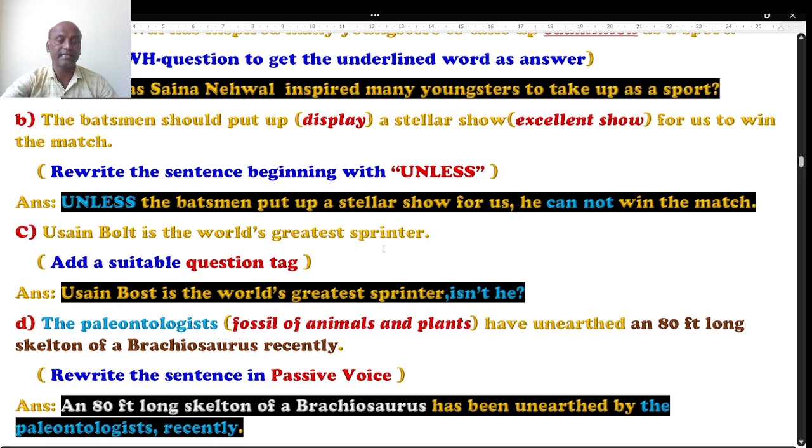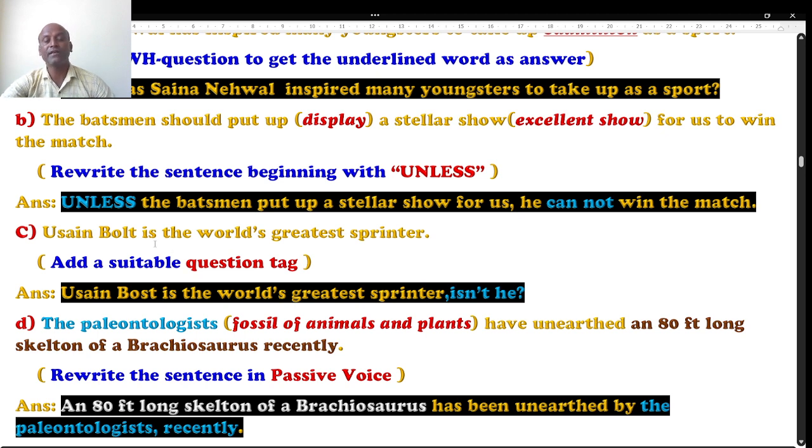How to write that? In the previous videos, I have already shown you that. First you have to write the question as it is. What is the question? Usain Bolt is the world's greatest sprinter. In the answer, I have written the question as it is. Next, the very first step is to replace the full stop with a comma. In the place of the full stop, I have used a comma here. The sentence given is positive. When you make it negative, of course, it is "is not".